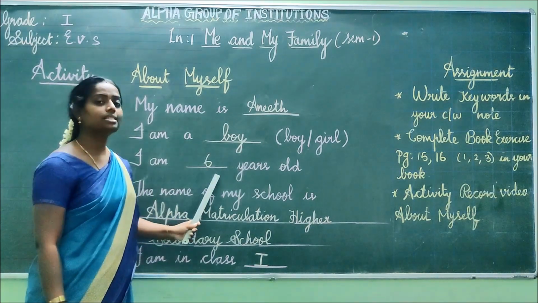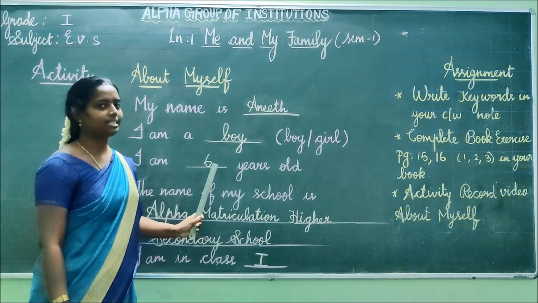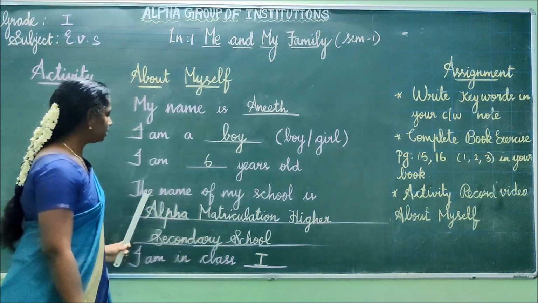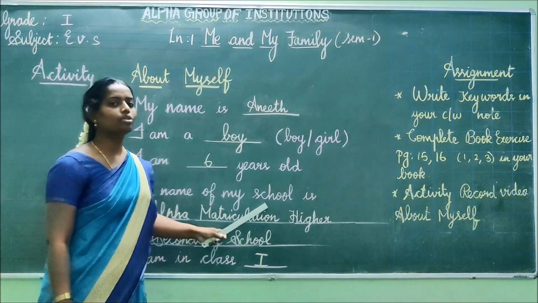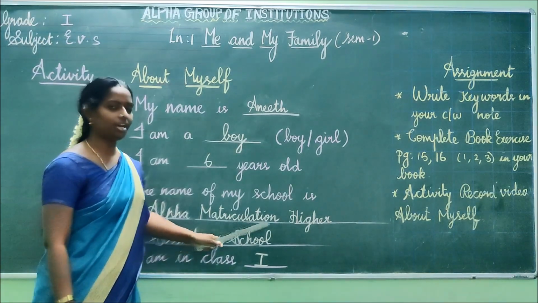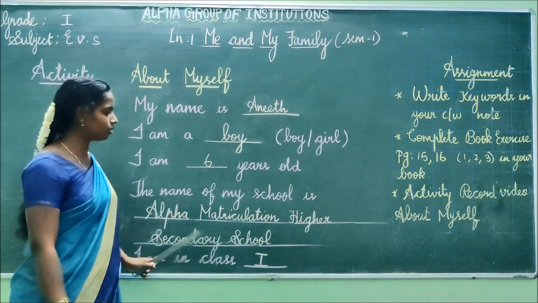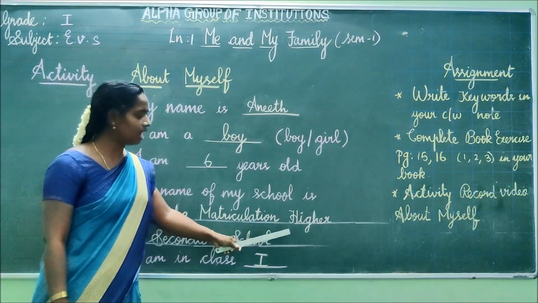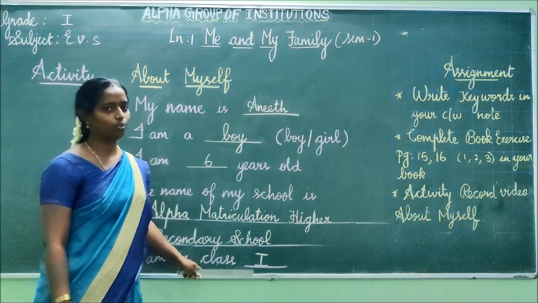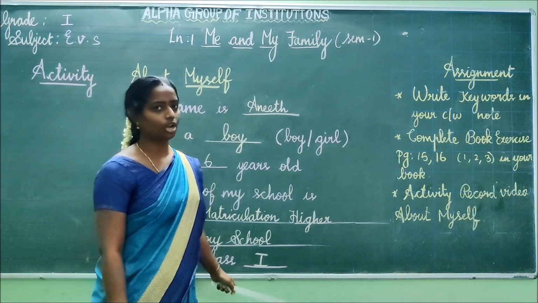I am 6 years old. You are all studying first standard, isn't it? So you are all 6 years old, isn't it, children? So you have to tell I am 6 years old. The name of my school is, what is the name of your school? Alpha Matriculation Higher Secondary School. You have to tell the name of your school, children. Alpha Matriculation Higher Secondary School, and I am in class 1. Like this, you have to record your video and send it to your WhatsApp group, children.